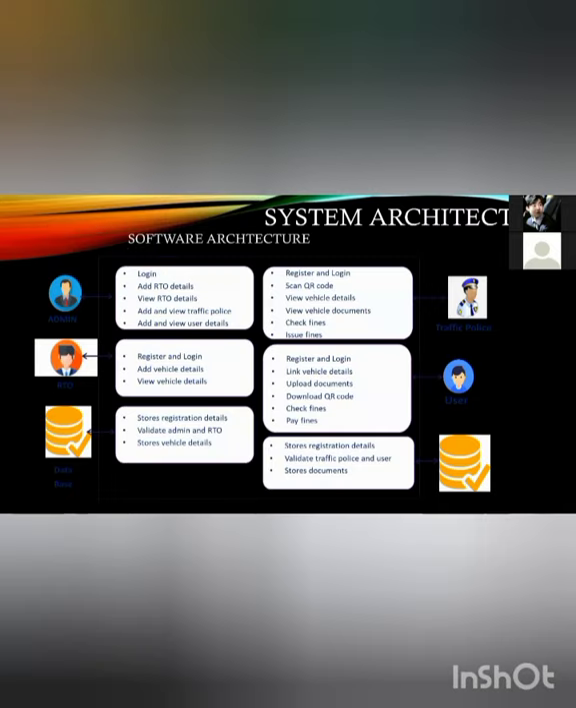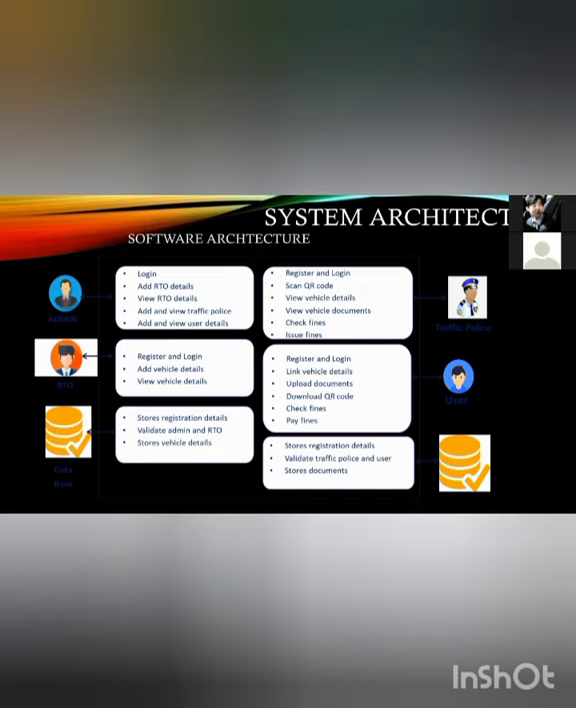Now I'll be explaining the system architecture. What is the main functioning of the architecture here? What does the user do? The user will log in and add his details, view the traffic police details, and even the user can add and view the details. After registering and logging in, he can even add the vehicle details and everything. The third one is nothing but the database, which stores here the registration details, and it validates the admin and RTO and stores everything that is necessary.